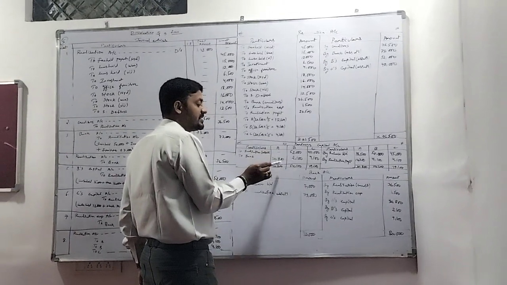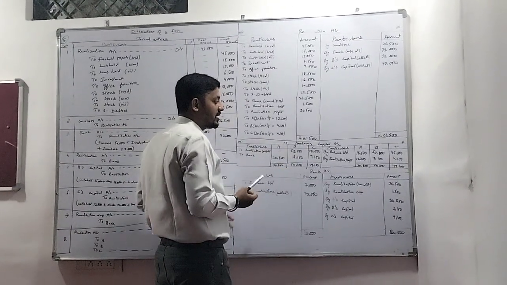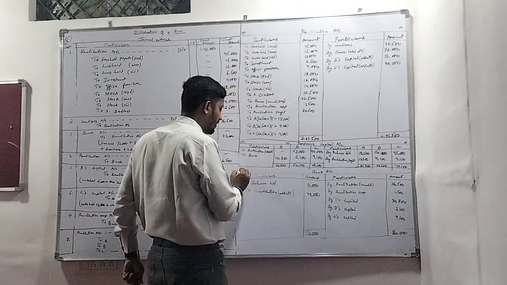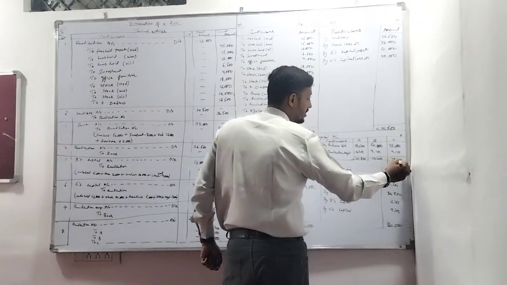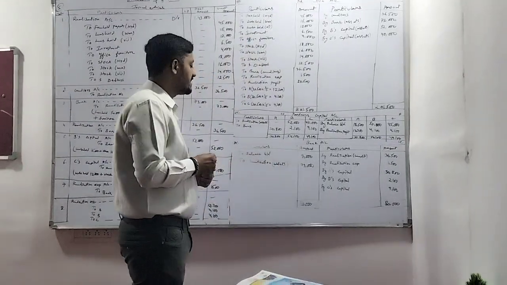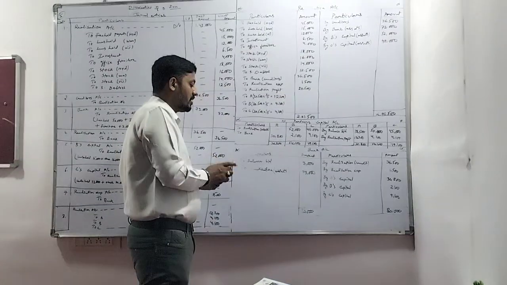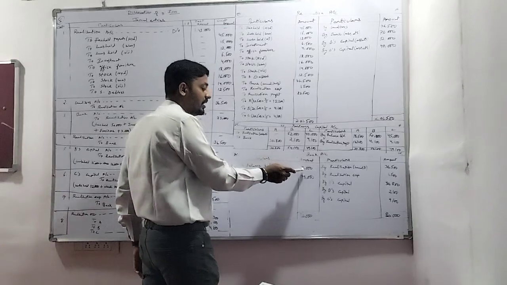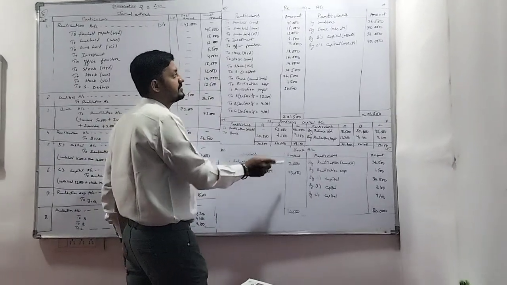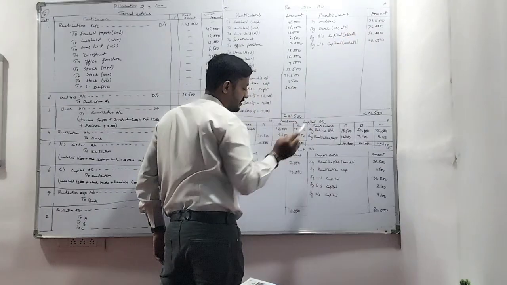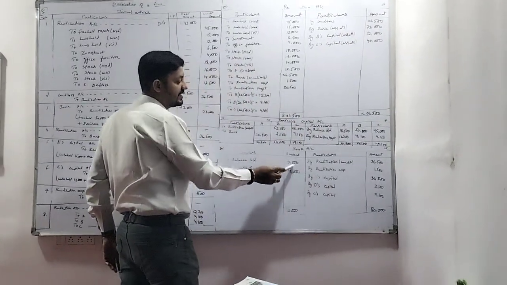And after this, we will make the bank account. Bank account is also most important, because without the bank account we cannot find out the answer. So now, first of all, what is the balance brought down? Balance brought down is already given in the question: 7,000. And next, realization assets. The total assets value is 73,000. So we have to take the total assets value as 73,000.